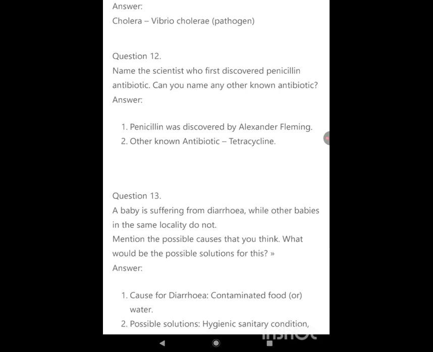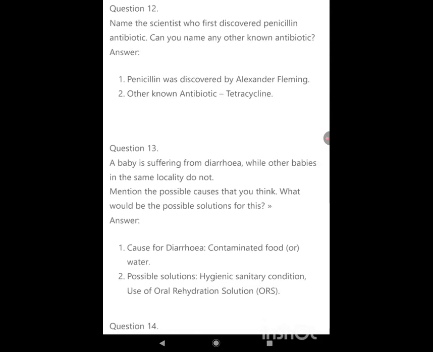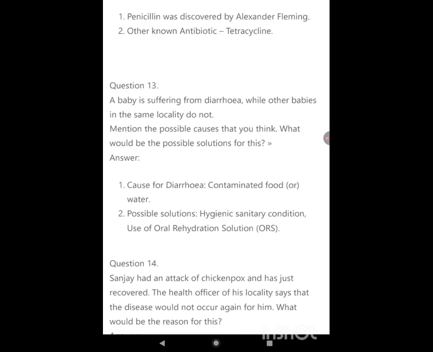A baby is suffering from diarrhea while other babies in the same locality do not. Mention the possible causes that you think. What could be a possible solution for this? Cause for diarrhea: contaminated food or water. Possible solutions: hygienic sanitary conditions, use of oral rehydration solution, ORS.